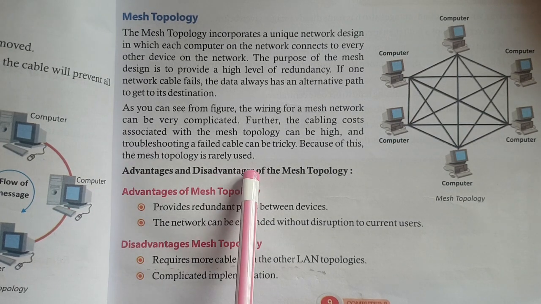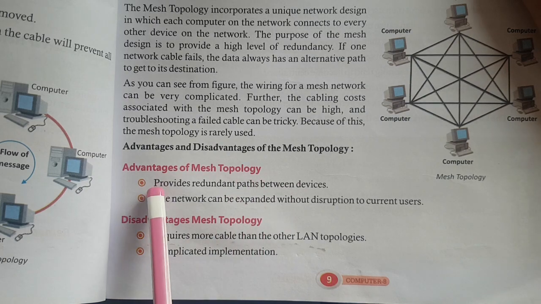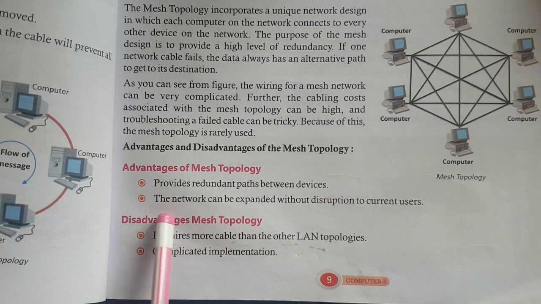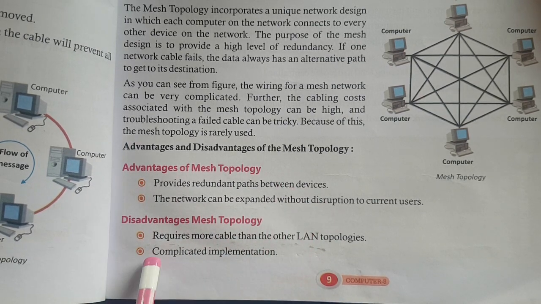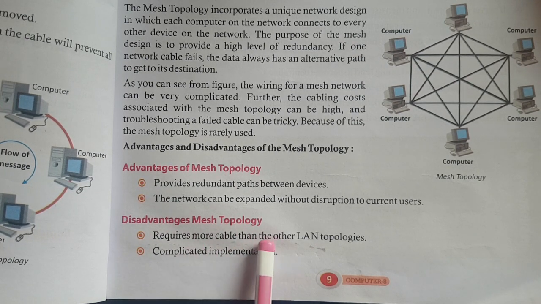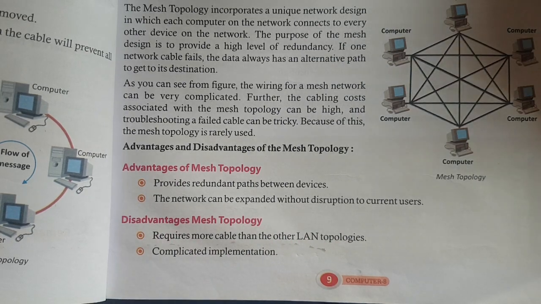Advantages and disadvantages of the mesh topology. Advantages of mesh topology. First, provides redundant paths between devices. Second, the network can be expanded without disruption to current users. Disadvantages of mesh topology. First, requires more cable than other LAN topologies. Second, complicated implementation.